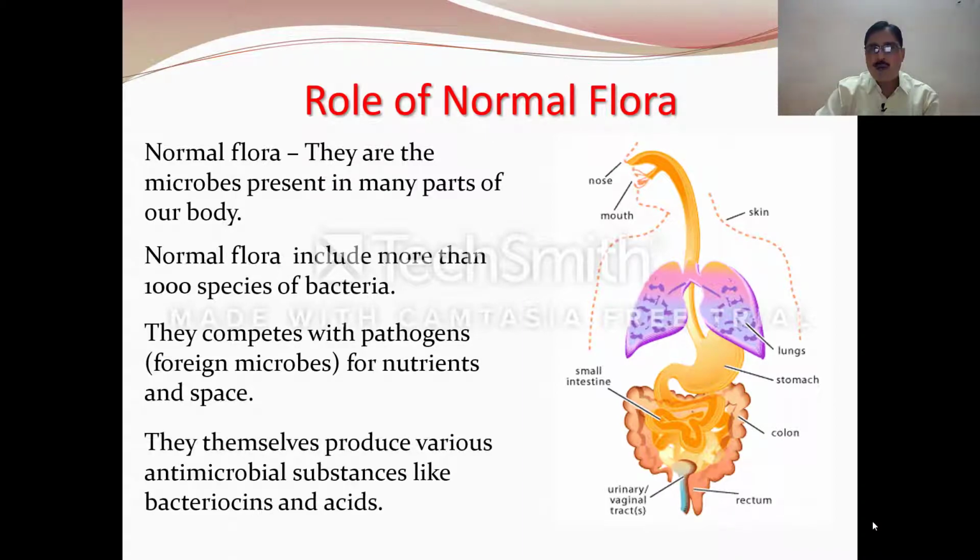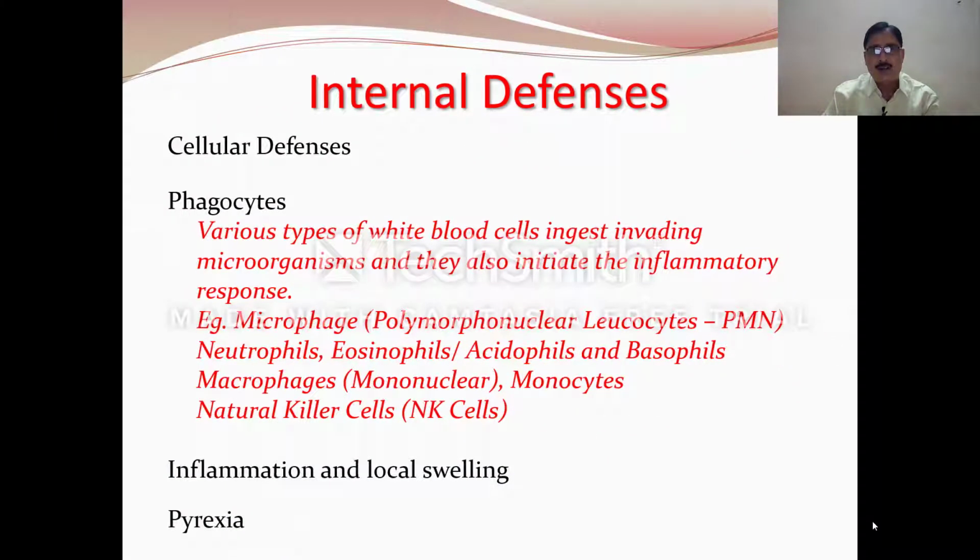They are the microbes present in many parts of our body. They include more than 1,000 species of bacteria, and they compete with the pathogens, the foreign microbes, for nutrients and space. They themselves provide various antimicrobial substances like bacteriocins and acid, thereby preventing the growth of foreign microbes.